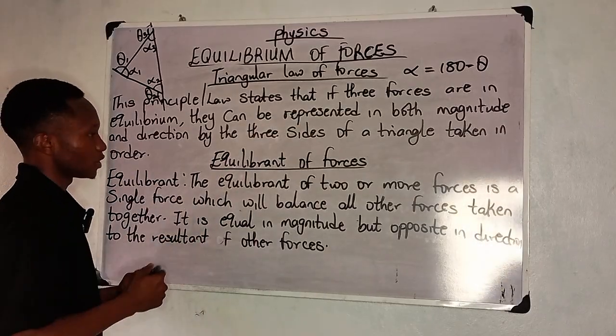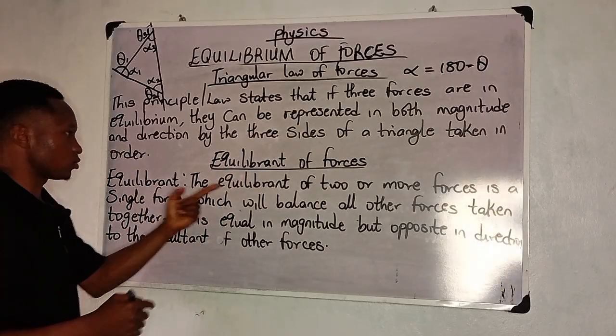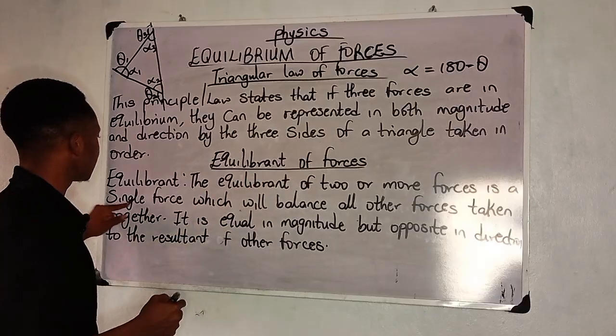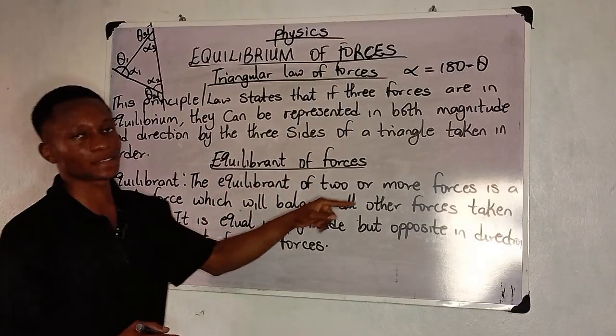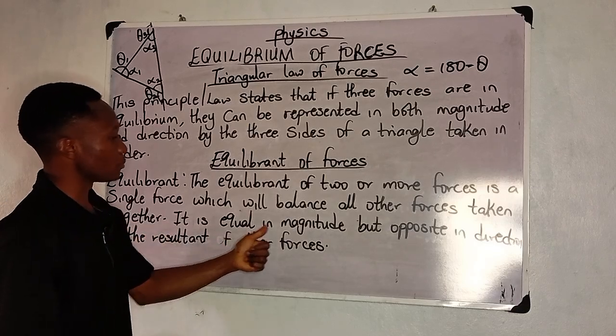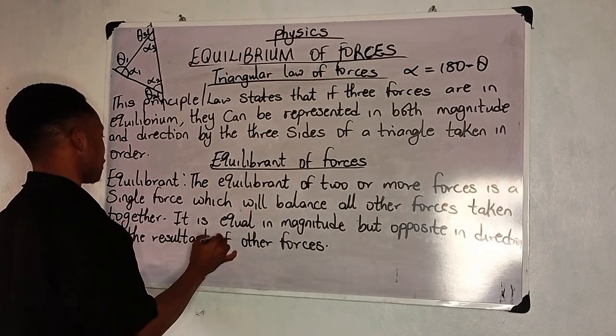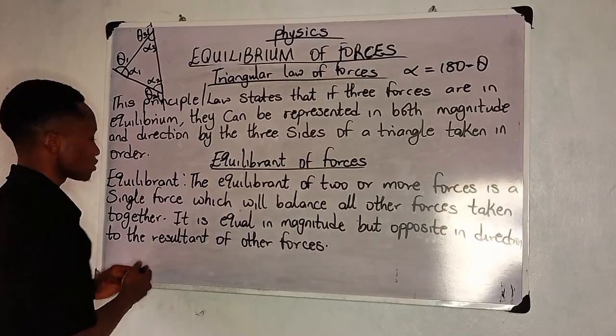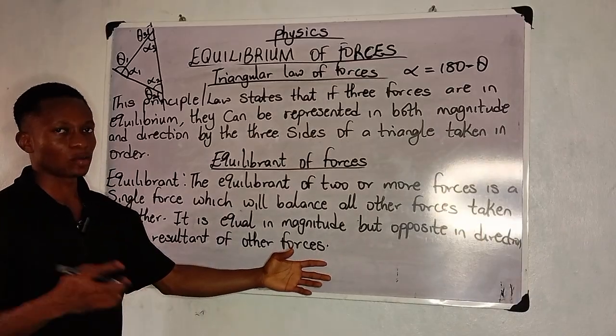Let's see equilibrant of forces. The equilibrant of two or more forces is a single force which will balance all other forces taken together. It is equal in magnitude but opposite in direction to the resultant of other forces. Now, what do we mean by that?